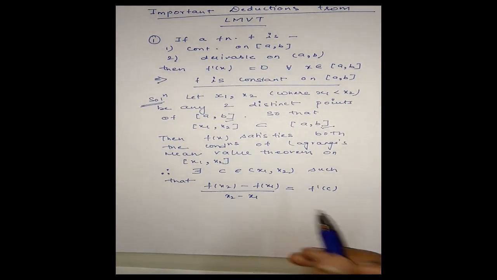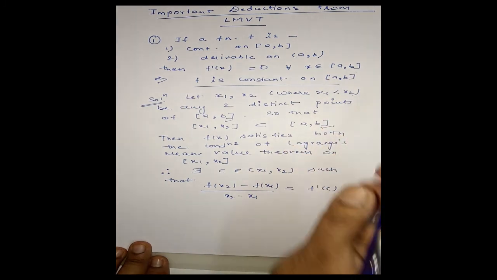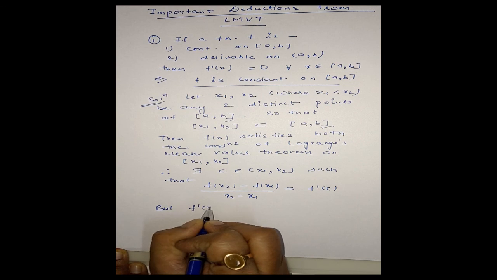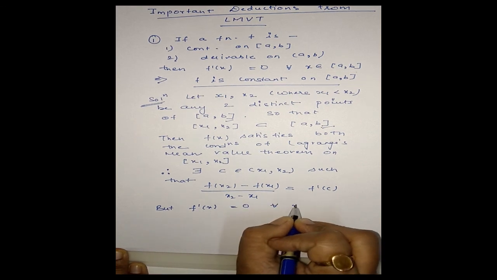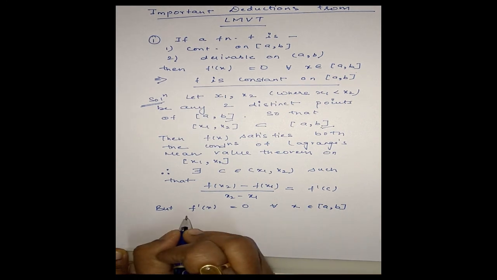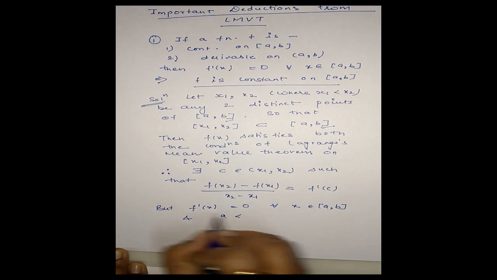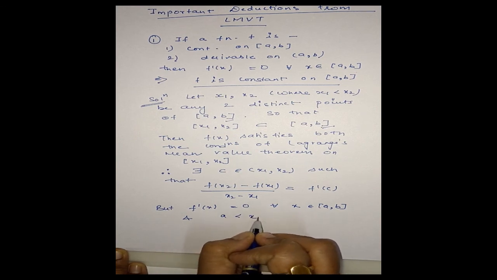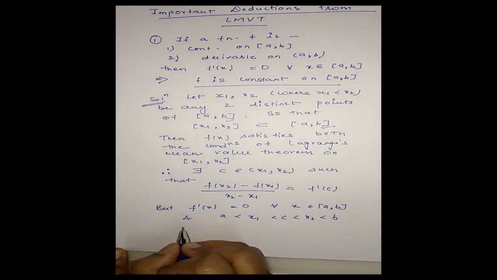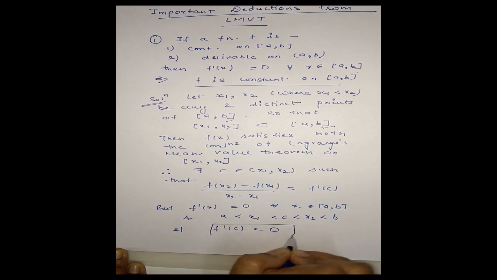Now it is given that f'(x) = 0 for every x in the closed interval [a, b], and we have a < x1 < c < x2 < b. This will imply f'(c) = 0.